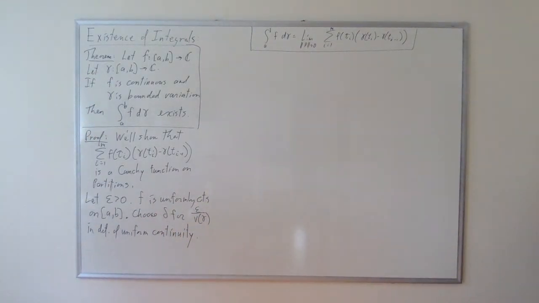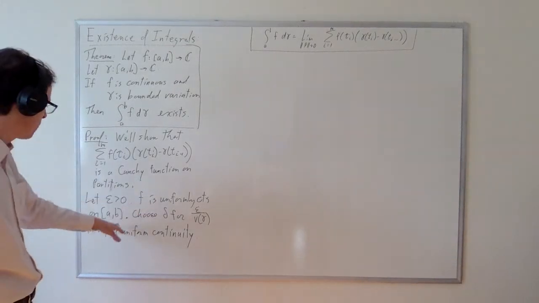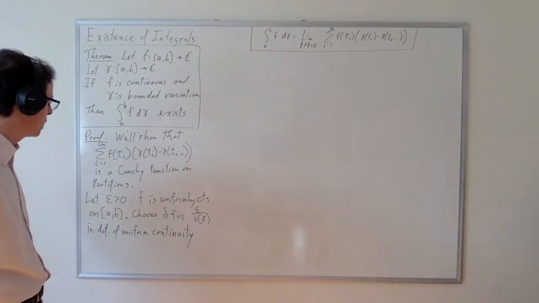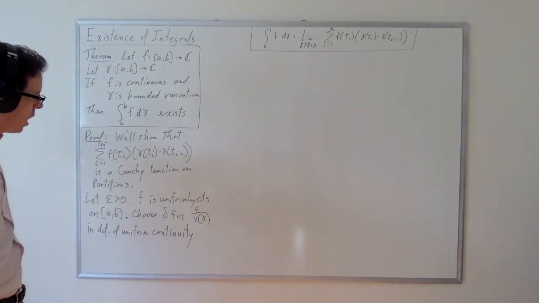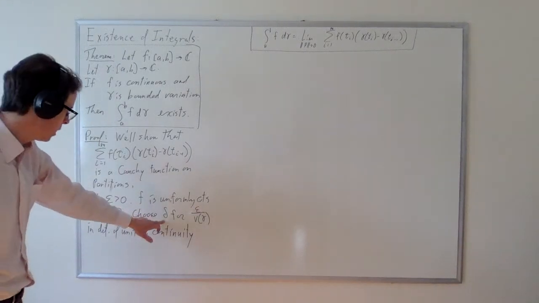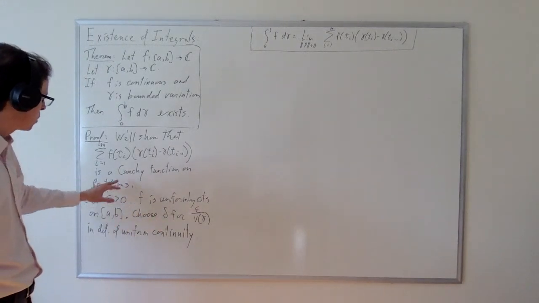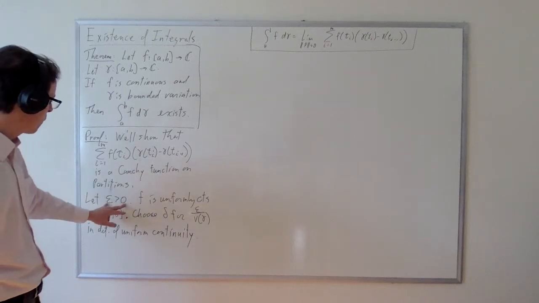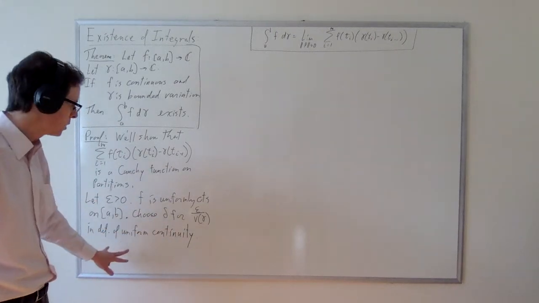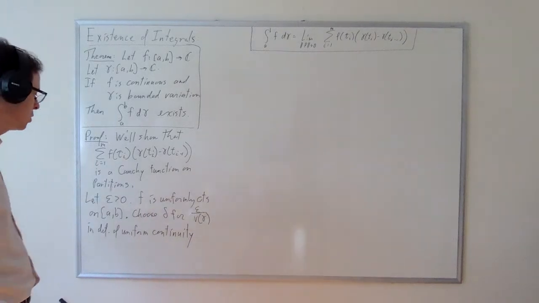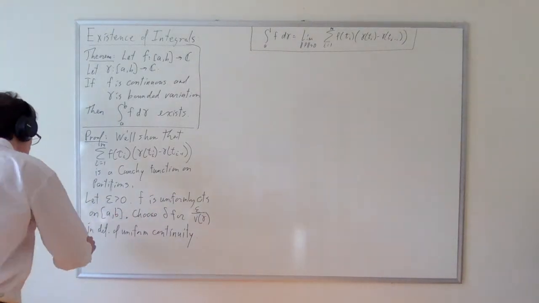So we're going to choose delta for that value in the definition of uniform continuity. And then, we're trying to show Cauchy, right? So for any epsilon, there exists a delta such that for any 2 partitions, so let's choose 2 partitions with a refinement relationship.